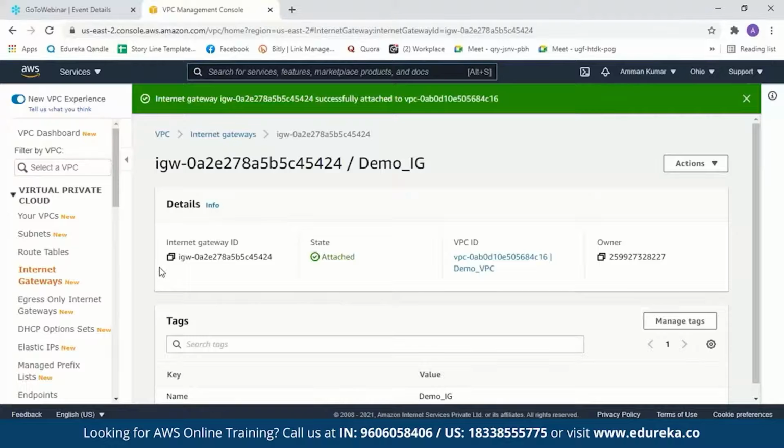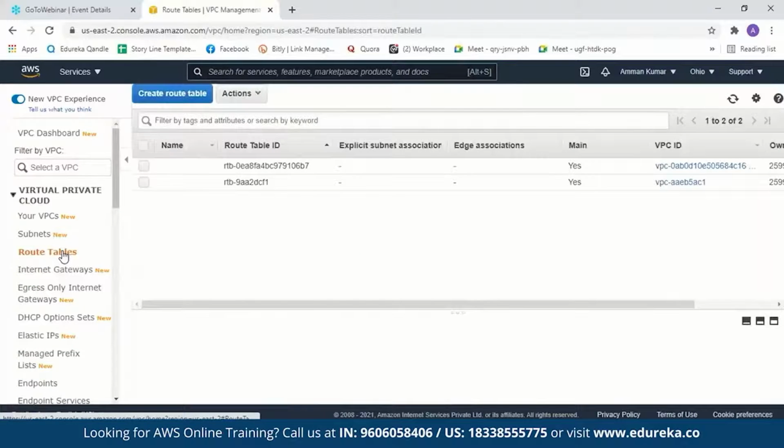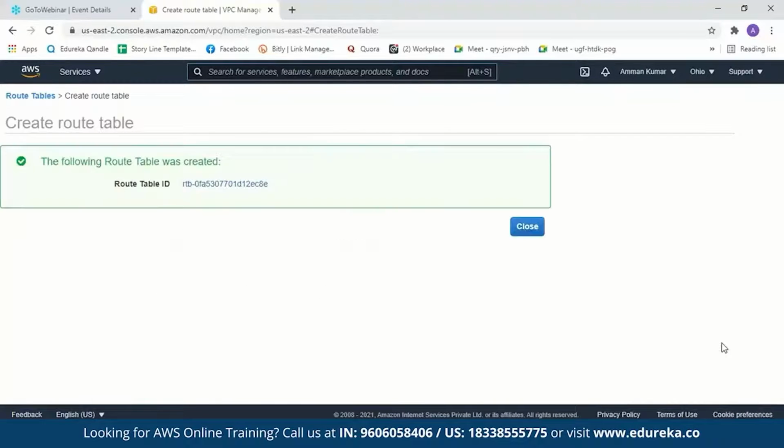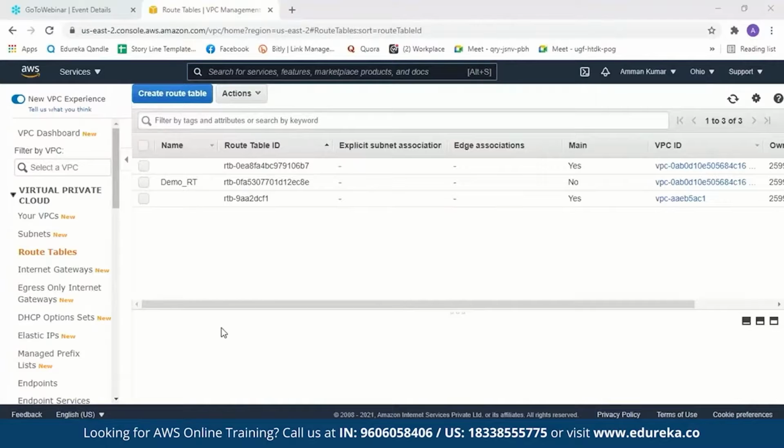Now let us move on to the next step and create a route table. As I mentioned before, a route table determines where the network traffic from a VPC is directed. Now these are some of the default route tables, but we'll create a new route table. So now we have to name it. Let us name it Demo Route Table, and we have to attach a VPC to it. Here is a VPC. Let us create it. We'll get a message saying the following route table was created, and here is the route table ID. We close it.